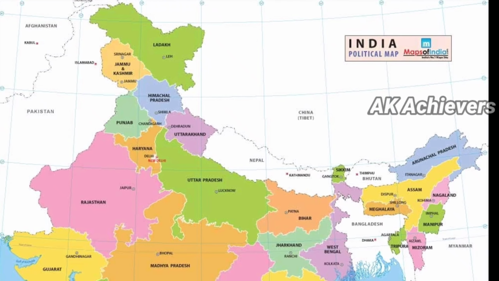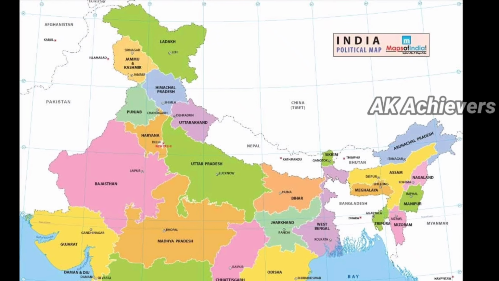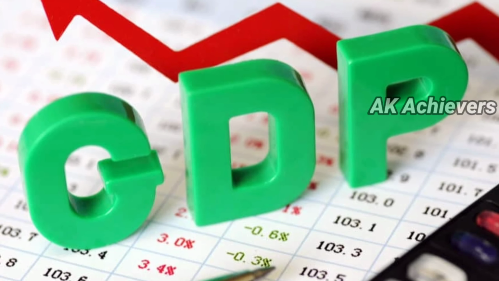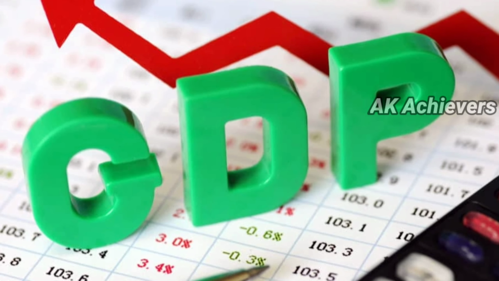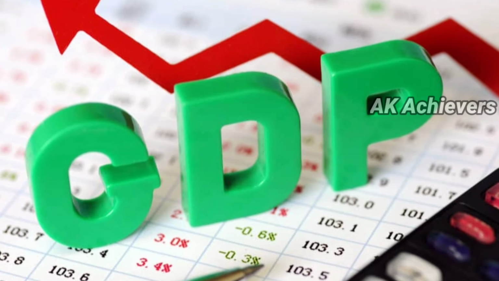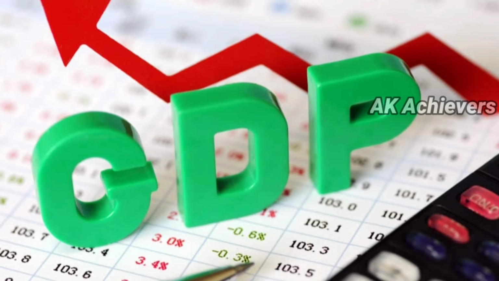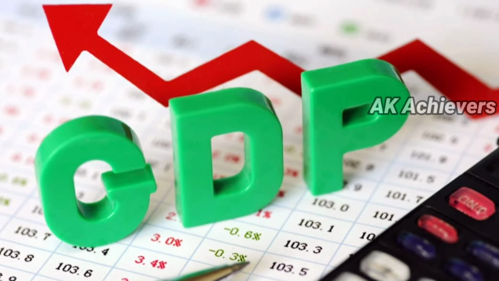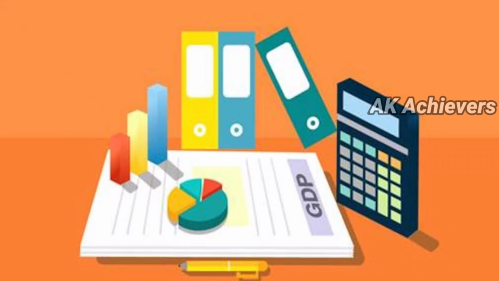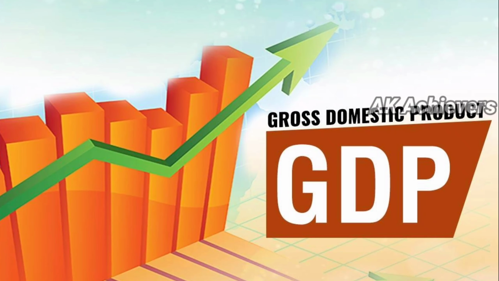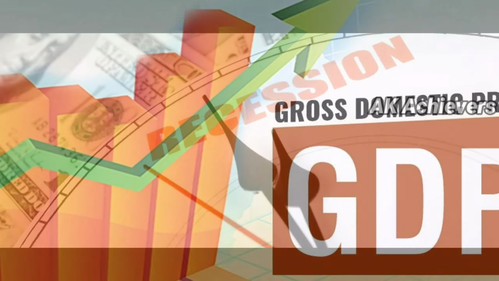How do we measure the size of the entire economy of a nation? That is by GDP. We have been listening to the GDP growth has increased, has decreased, and many economic terms at present. In this video, we would like to explain what GDP is, what the calculation methods are, what GDP per capita is, how we calculate GDP in India, what recession is, and many more. Let's start our episode.